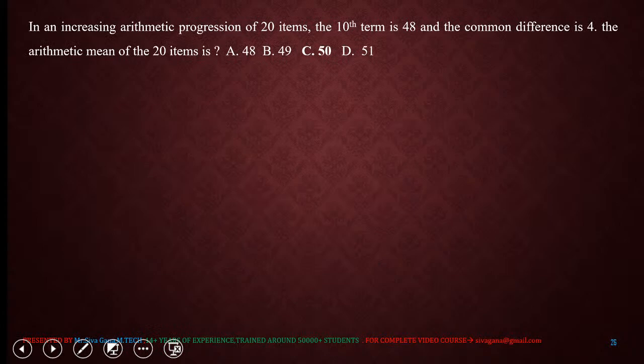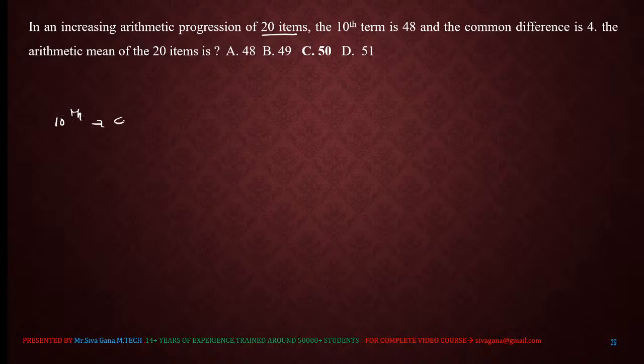In an increasing arithmetic progression of 20 items, the 10th term is 48 and the common difference is 4. So the 10th term is 48, the common difference is 4, which means the 11th term is 52, right? The 11th term is 52 because the terms are in arithmetic progression. Okay, the arithmetic mean of the 20 items.